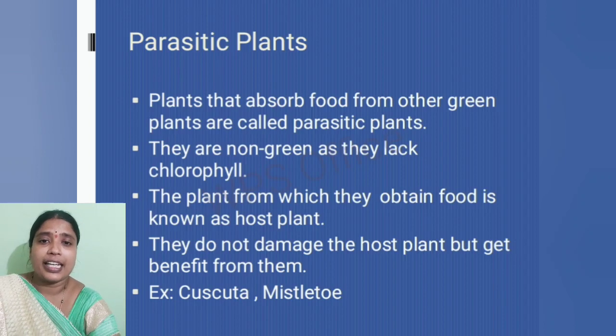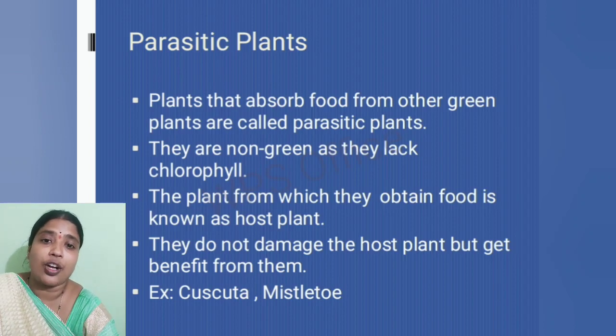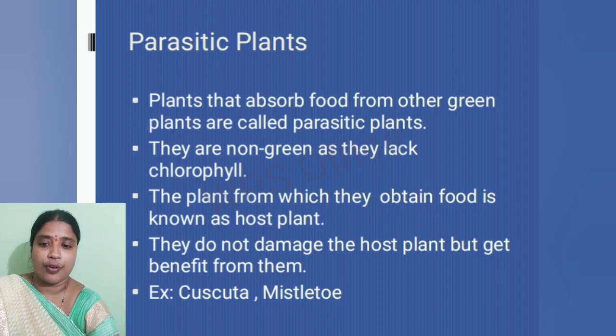So definitely these parasitic plants lack chlorophyll, and as they lack chlorophyll, they are not green, they are non-green in color. Chlorophyll is a green pigment present in the leaves, and it gives green color to the leaves, which is very important for the process of photosynthesis.